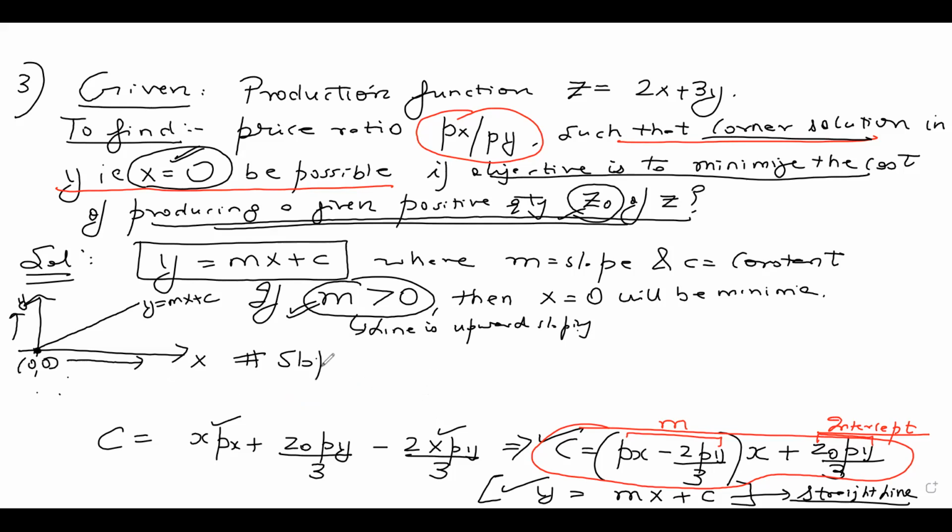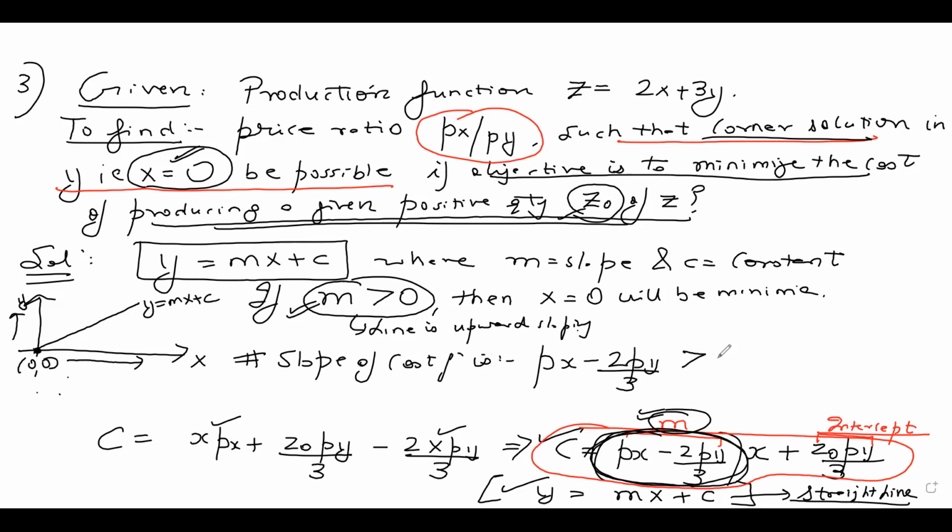So I can write the slope of the cost function is px minus 2py by 3. This is the slope, right? Px minus 2py by 3, y equal to mx plus c. So my slope is this, and this should be greater than 0. I can say greater than or equal to 0. The slope should be positive, greater than or equal to 0.